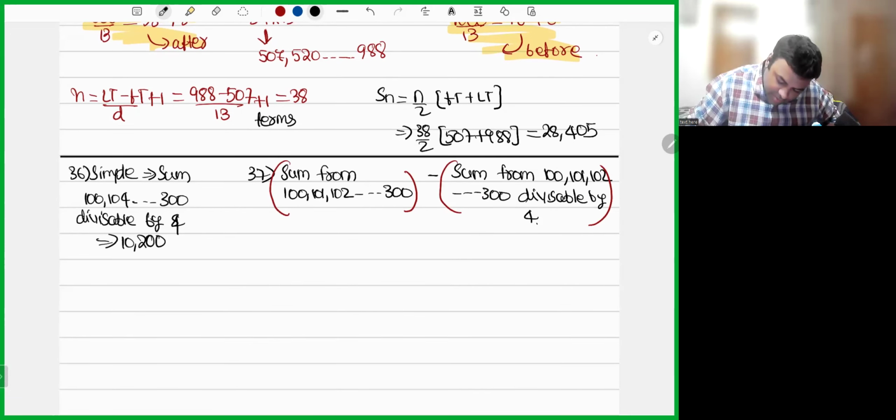How will you get Sn here? n by 2 into 100 plus 300, minus what we already calculated here, 10,200.